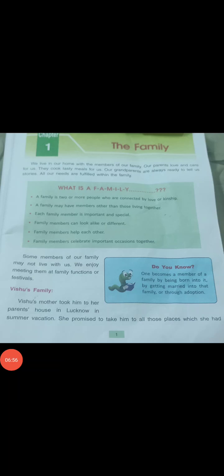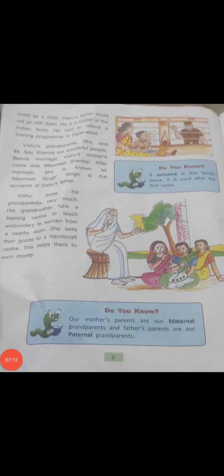So beta, where does the maternal family of Vishu live? In Lucknow. So Vishu's mother took him to her parents' house in Lucknow, and she promised to take him to all these places she had loved as a child. But Vishu's father couldn't go with them. Why, beta? Because he is a soldier in the Indian Army and he had to attend the training program that is held in Hyderabad.